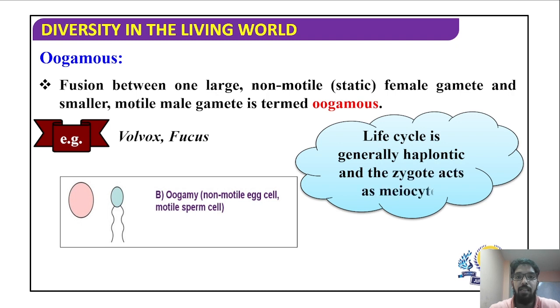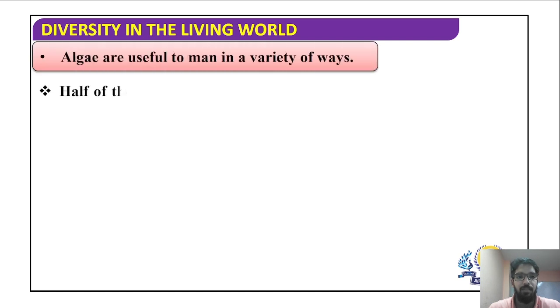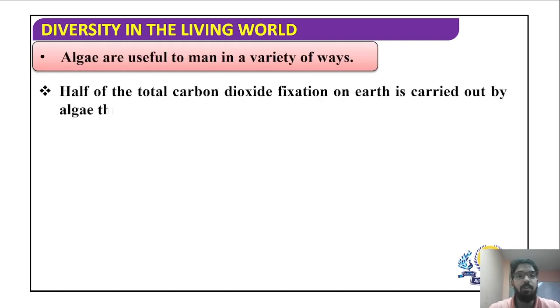Yes, life cycle in algae is generally haplontic, even though haplodiplontic and diplontic life cycles are also seen, but they are generally haplontic, and the type of meiosis which takes place is zygotic meiosis, because it is the zygote which undergoes meiosis. Now let us look at some of the importance of algae. Half of the total carbon dioxide fixation on Earth, meaning the carbon dioxide from the atmosphere is converted into glucose or fixed carbon, is because of the algae. So half of the total carbon dioxide fixation on Earth is carried out by algae through photosynthesis.